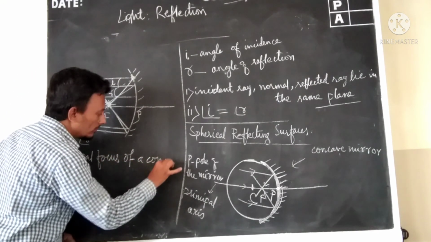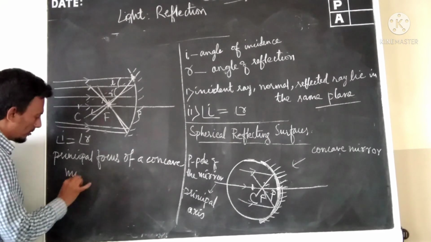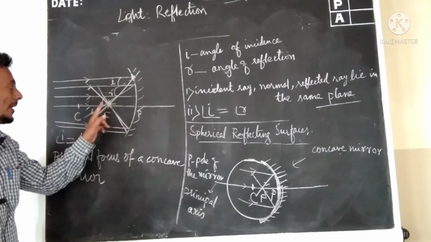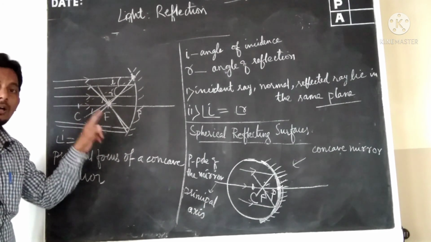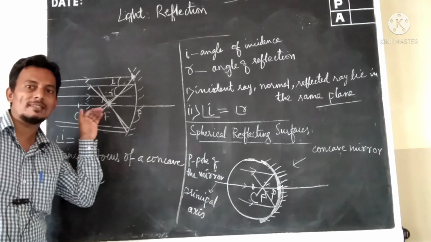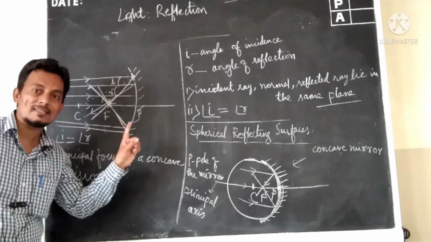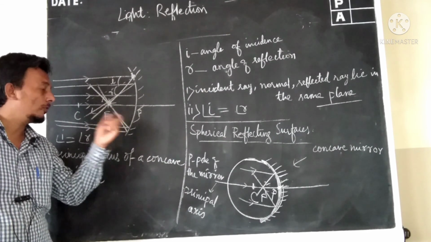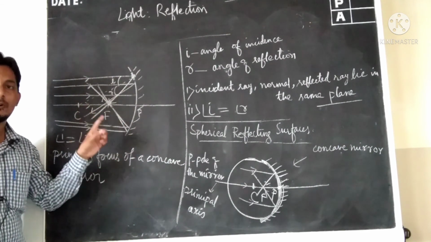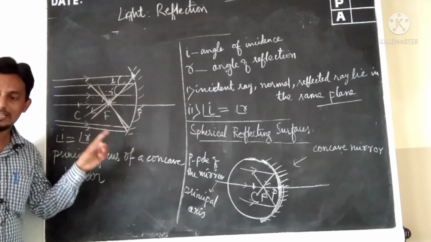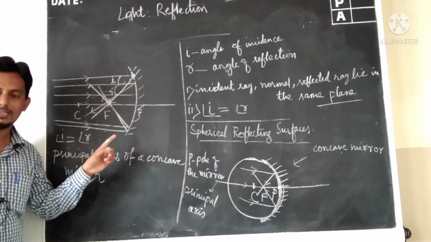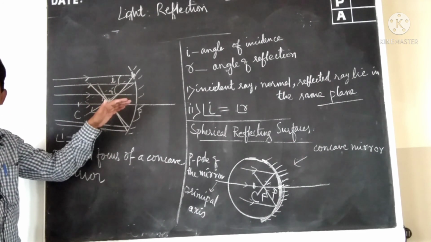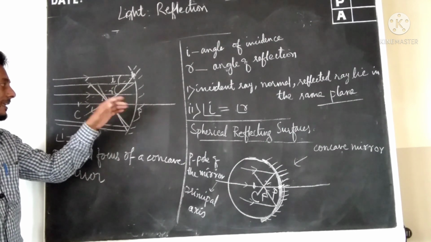The principal focus of a concave mirror is a point on the principal axis where all the rays of light that are incident parallel to the principal axis, or the paraxial rays as we call them, are going to reflect and converge. Principal focus is a point on the principal axis of a concave mirror where all the rays of light incident parallel to the principal axis get reflected and converge.